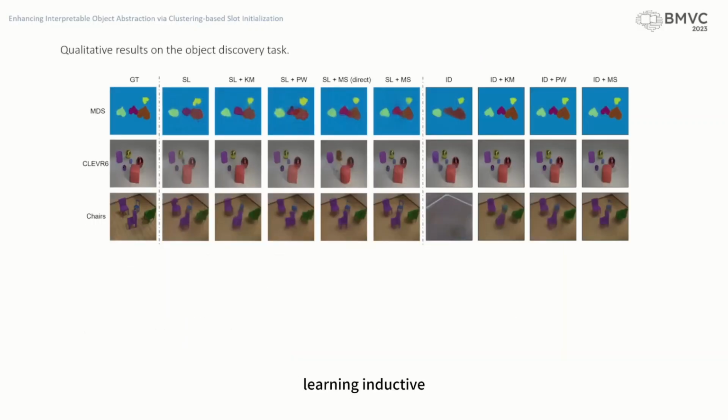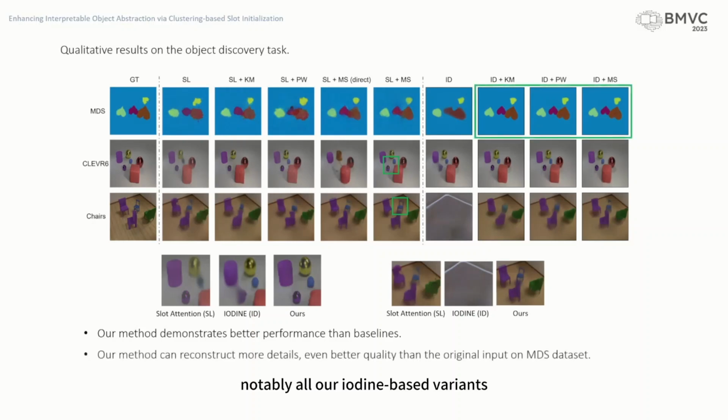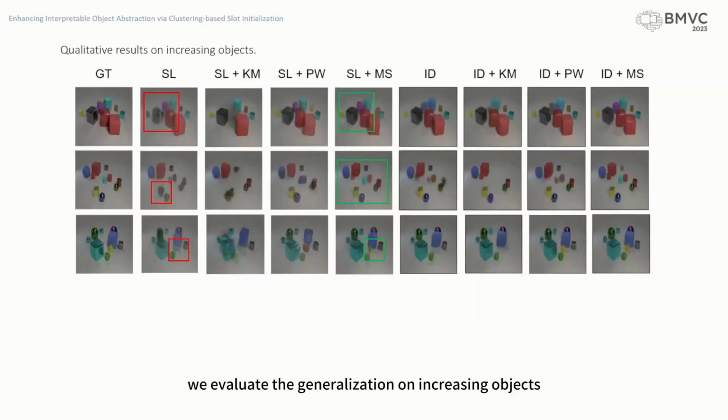In general, learning inductive slot initialization from input features improves the performance on both baselines, where mean-shift models achieve the best performance consistently over all datasets and reconstruct more details. Notably, all our IODINE-based variants achieve higher resolution than the ground truth image on the MDS dataset. Afterward, we evaluate the generalization on increasing objects. Specifically, the models are trained on the Clevr 6 dataset but evaluated on the Clevr 10 dataset.